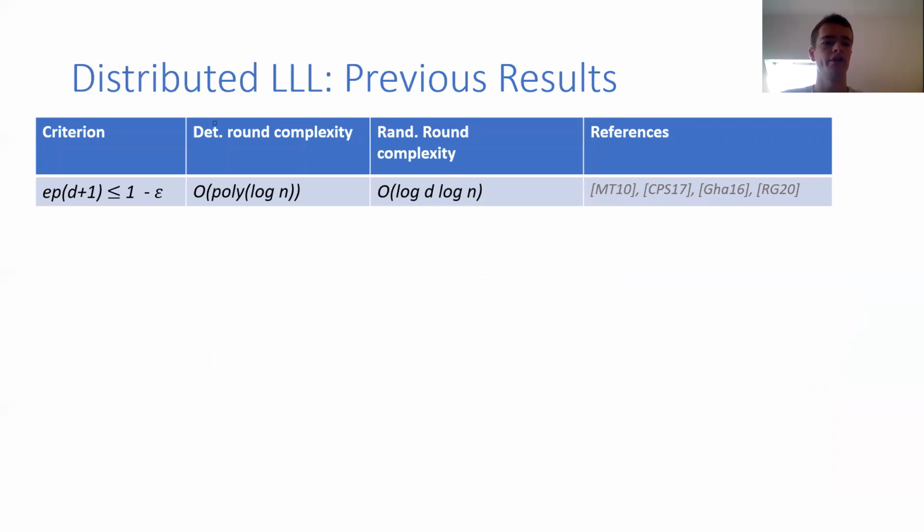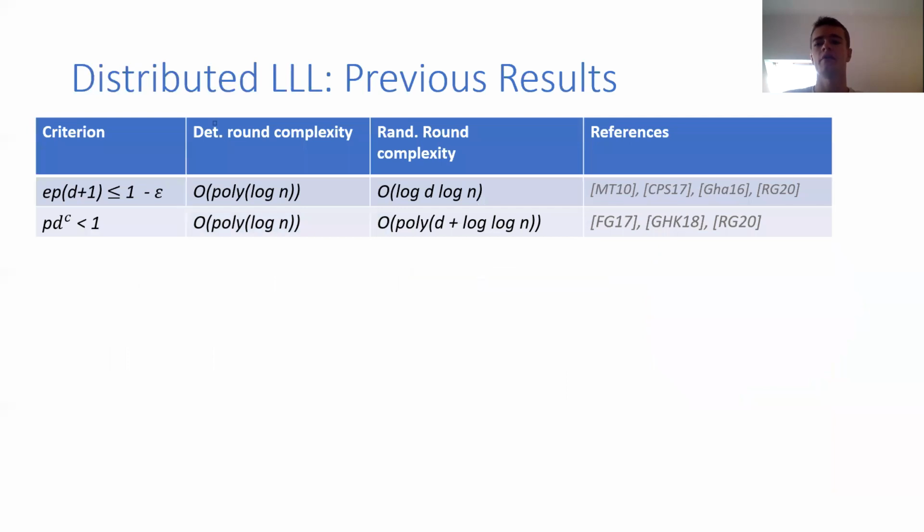I don't want to go into detail, but there's the standard criterion, and there's a polylog n deterministic round complexity and randomized round complexity. So it's basically polylog n. And yes, it's the standard criterion up to some epsilon flag, so you need to have some bound on that. And there you can also think about stricter criteria, that is, criteria which are satisfied by fewer instances.